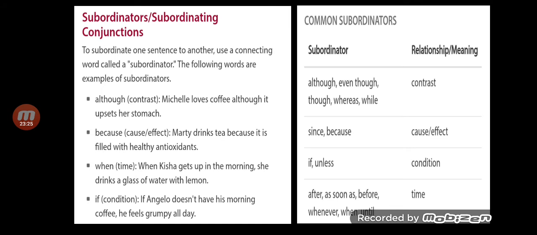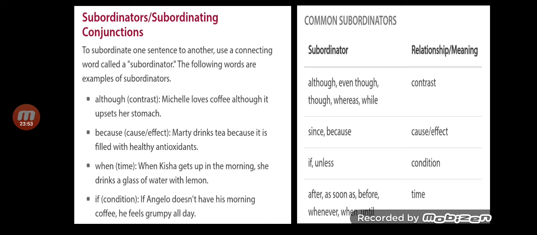And here there are examples. Michelle loves coffee, although it upsets her stomach. Contrast. On one side she loves it, but it's not good for her health. So it's a contrast. Over here, because: effect, reason, cause. Marty drinks tea because it is filled with healthy antioxidants. Marty drinks tea. Now, why does she drink?